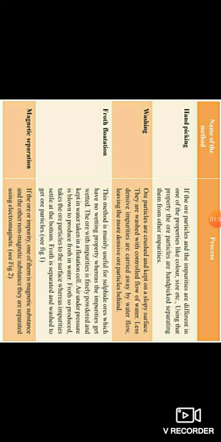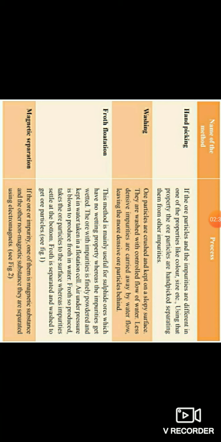And the third one is froth flotation. This method is mainly useful for sulfide ores, which have no wetting property, whereas the impurities get wetted. The ore with impurities is finely powdered and kept in water taken in a flotation cell. To get more foam, add a few milliliters of pine oil to the mixture. Air under pressure is blown to produce froth in the water. The froth so produced takes the ore particles to the surface, whereas impurities settle at the bottom. Froth is separated and washed to get the ore particles.